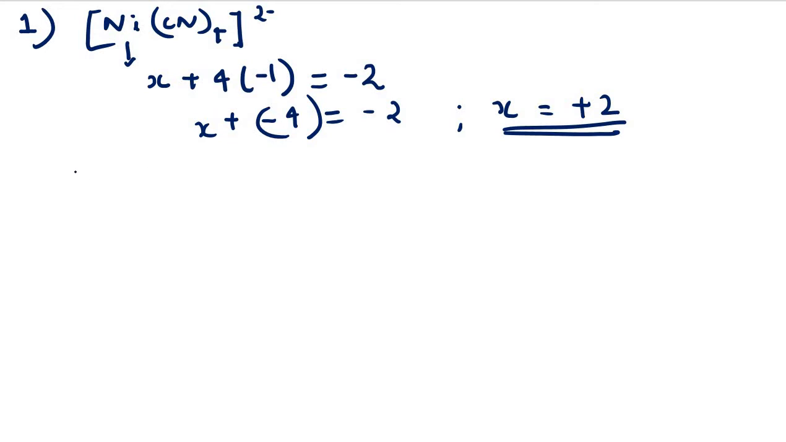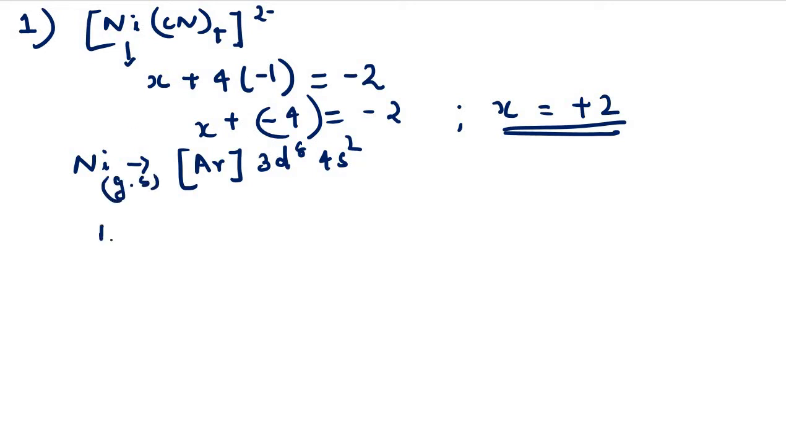We know that the configuration of nickel can be written as Ar 3d8 4s2. This is the ground state configuration. What is the oxidation state of nickel here? It is plus 2. So when we say plus 2 oxidation state, two electrons will be removed from the 4s. Apart from 4s, there are also 4p and 4d orbitals present.